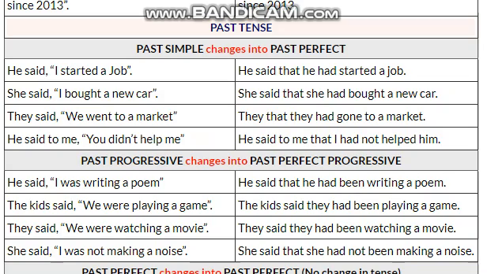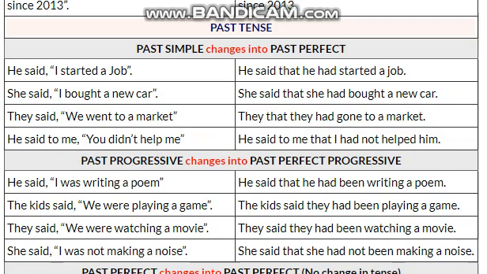Similarly, past progressive or past continuous would change into past perfect continuous tense. He said, "I was writing a poem." So here you can see the rules and helping verbs of the past perfect continuous tense would be applied to them. He said that he had been writing a poem. The kids said, "We were playing a game." The kids said that they had been playing a game.